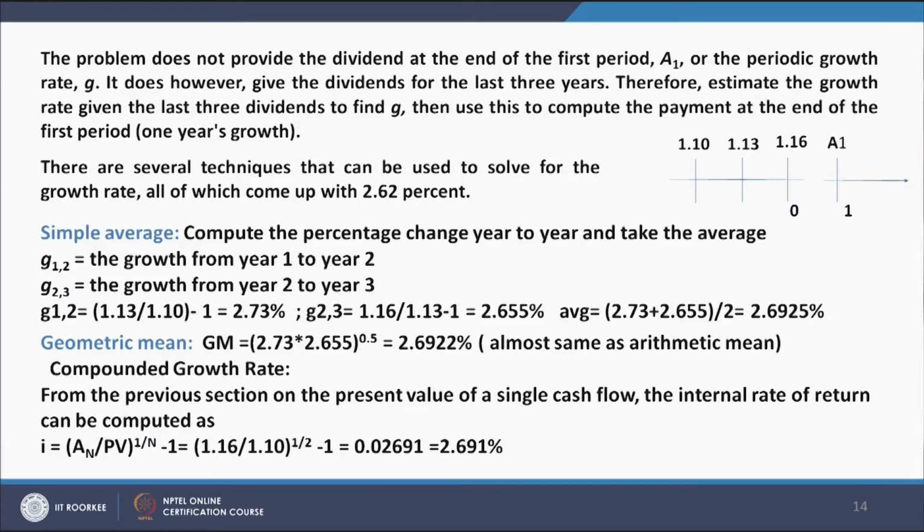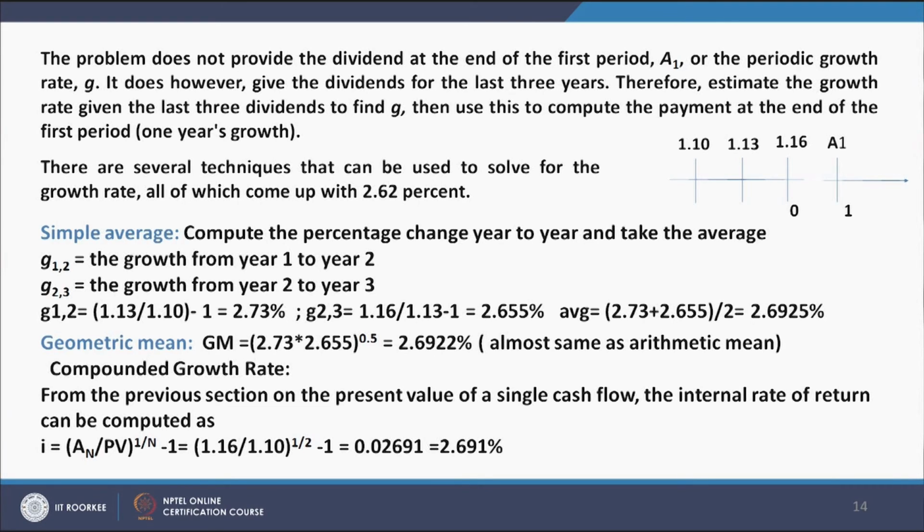It does, however, give the dividend for the last 3 years. Therefore, estimate the growth rate given the last 3 years dividends to find the value of G. Then use this to compute the payment at the end of the first period, that is 1 year's growth. There are several techniques that can be used to solve for the growth rate, of which one comes up with 2.62%. By using simple average, compute the percentage change year to year and take the average.